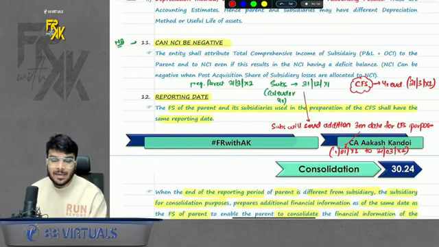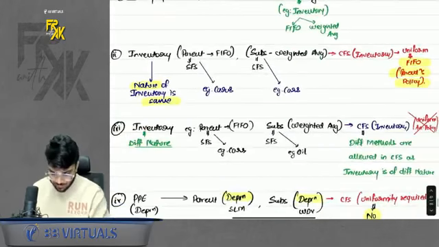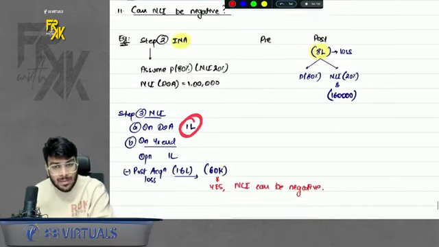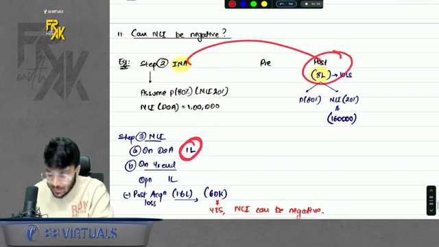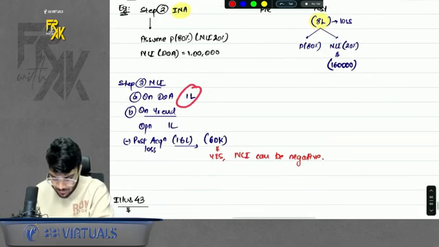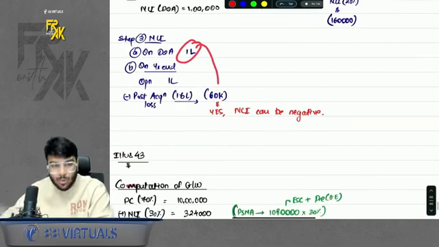Can NCI be negative? The answer is yes, it can go negative. Why can it go negative? If you want, you can have a look here. Let's say NCI's day one balance was this much. As soon as the subsidiary incurs a loss, this loss will be bifurcated between parent and NCI. So if the loss bifurcated to NCI is more than the day one balance, NCI can go negative. So let it go negative.